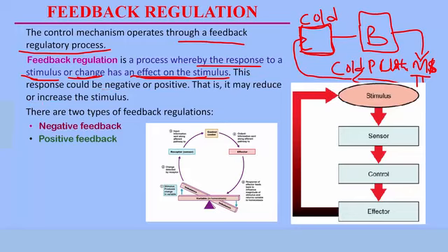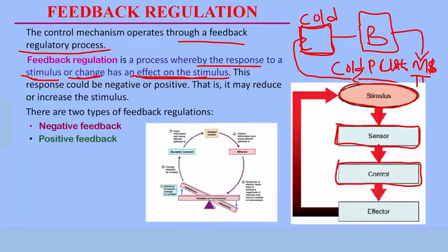So the summary of the feedback response is seen in this chart, whereby a stimulus, you can also regard this as a change, a stimulus that disturbs the normal functional system of the body, gets to receptor organs. Remember, we said this receptor organ senses the change or the stimulus. They send a signal to the control center, which is usually the brain.